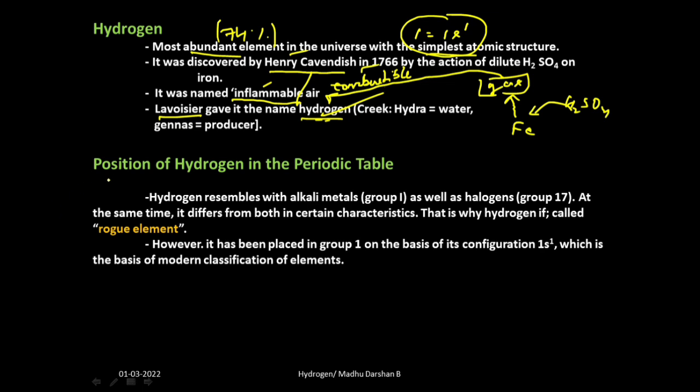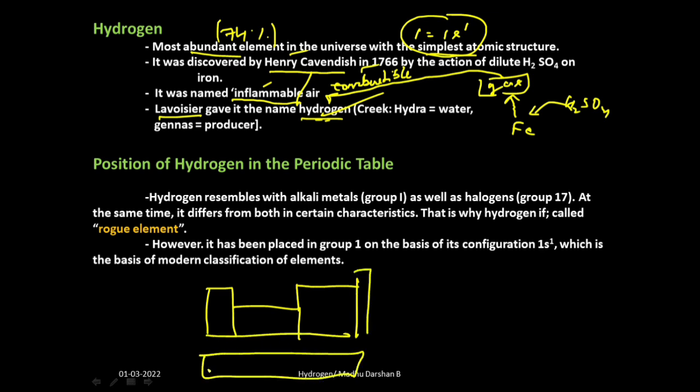So now let us discuss position of hydrogen in the periodic table. You can imagine periodic table like this. So this is S block, this is D block, this is P block, this is F block, and this is noble gas, isn't it? Noble gases. So here hydrogen will be placed here. Hydrogen is somewhere here, isn't it? First position. So this is the position of hydrogen.